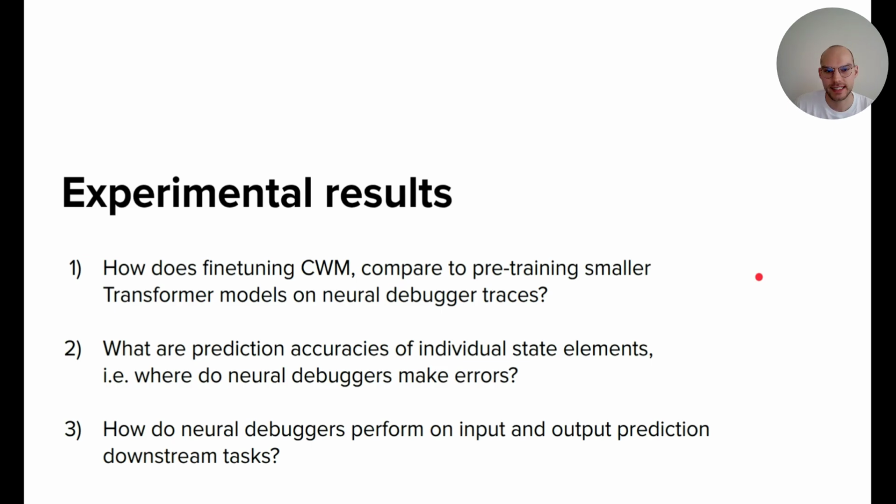And here we are mainly interested in validating this concept. We want to understand how fine-tuning the code world model, the 32 billion parameter model, compares to pre-training smaller transformer models, which are specialized to these neural debugger traces. And then what are the prediction accuracies of these individual state elements, the line event, the source, and the locals? Basically, where do neural debuggers make errors? And finally, how well do these debuggers perform on input-output prediction downstream tasks, as this is the closest downstream task to this neural debugger data that one can think of.